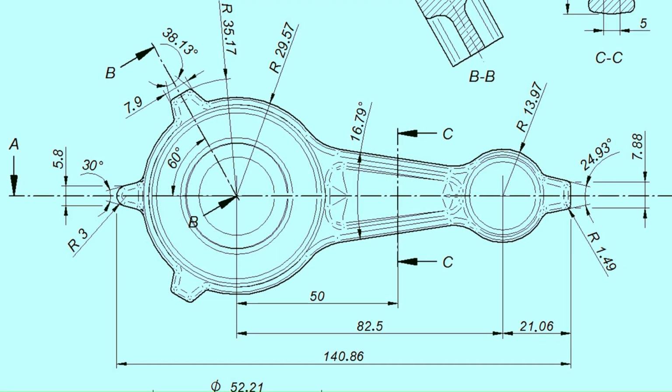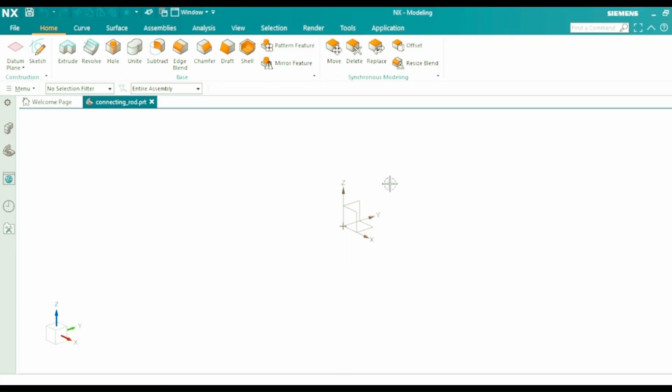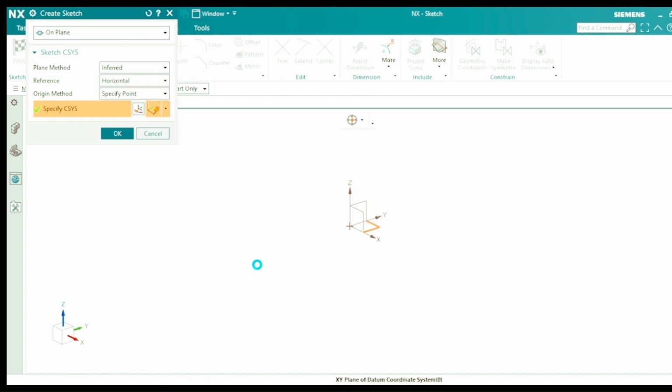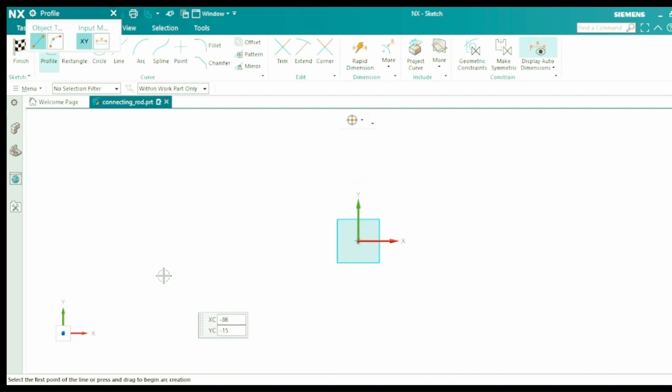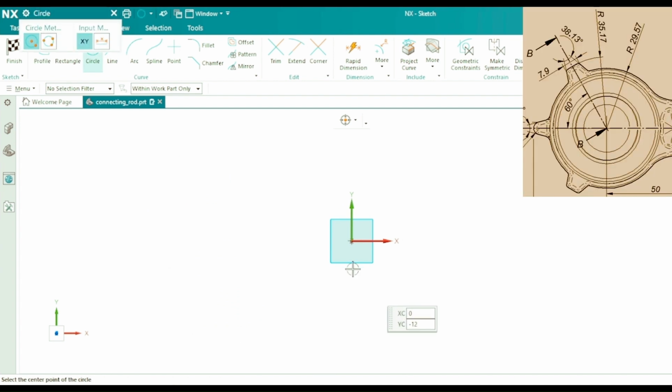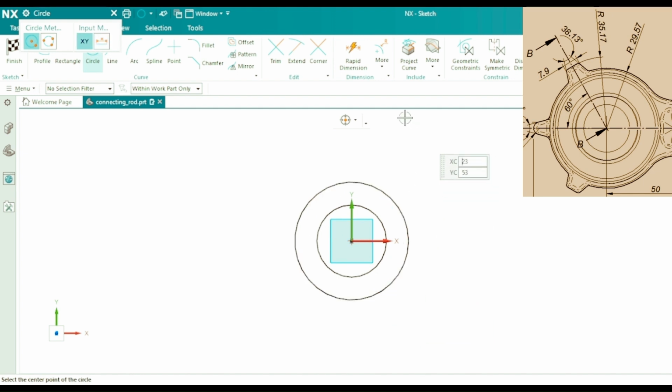Here is the top view of the model we are going to create. I will draw this sketch in the XY plane. While drawing it in Sketcher, I will apply dimensional and geometrical constraints. Go to Sketch, select the plane and hit OK. First I will draw two concentric circles with their center at the origin point.